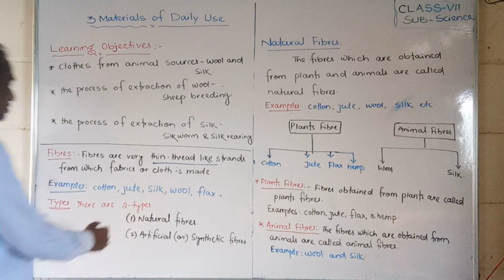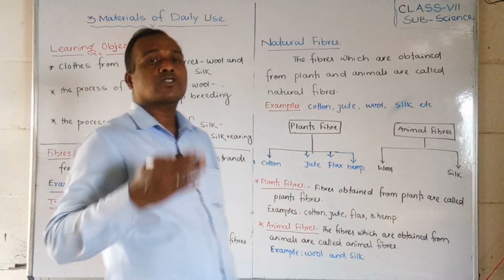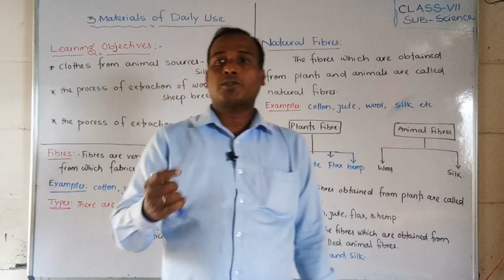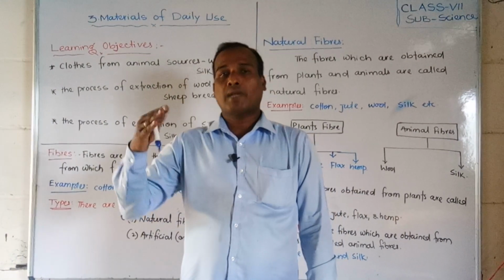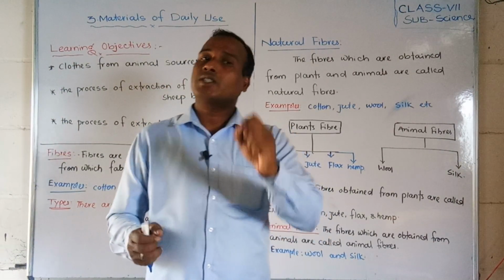Now students, what are natural fibers? The ones we get from plants or animals are called natural fibers. The fibers that are man-made, manufactured by human beings in industry, are called synthetic fibers.